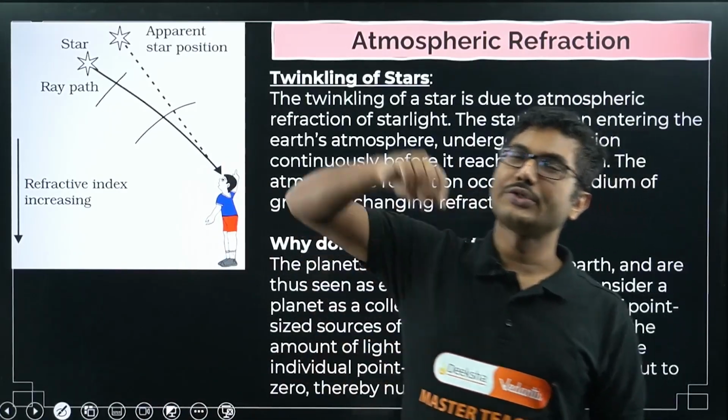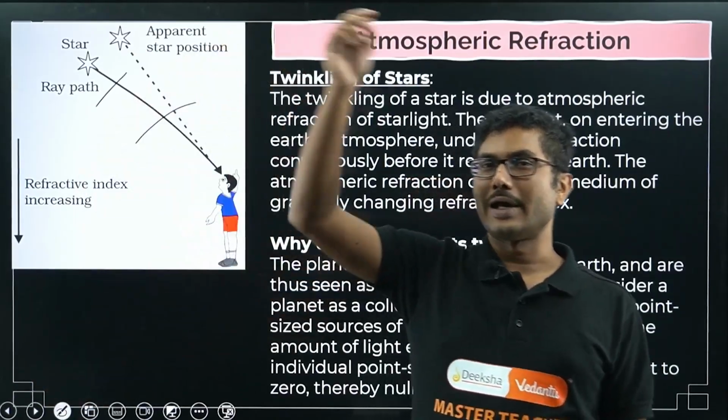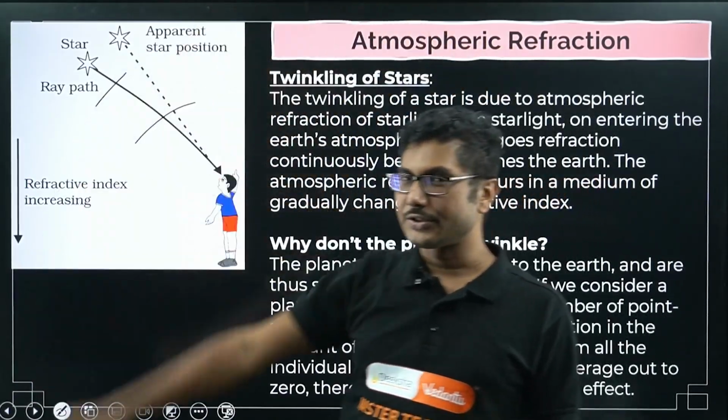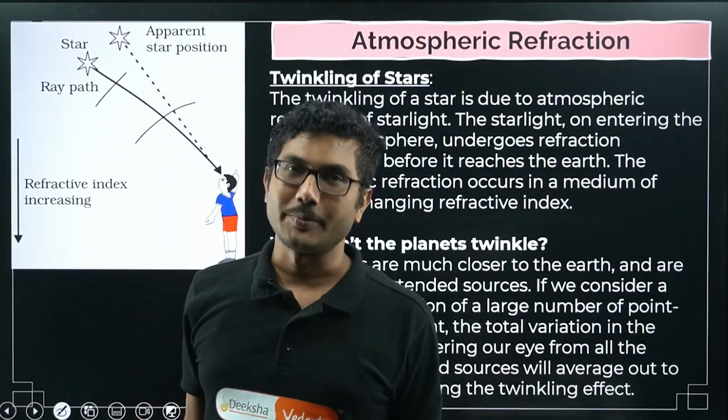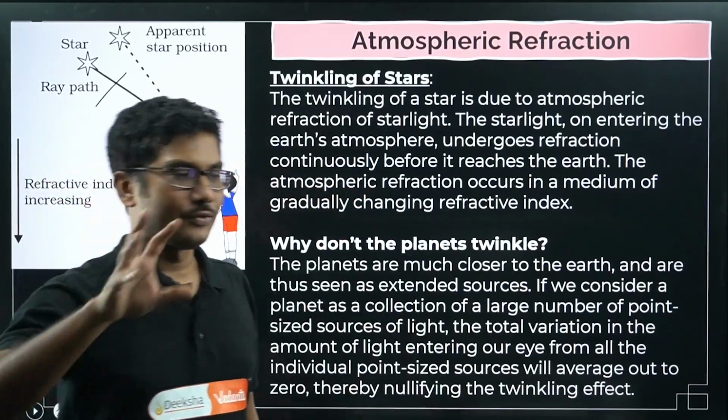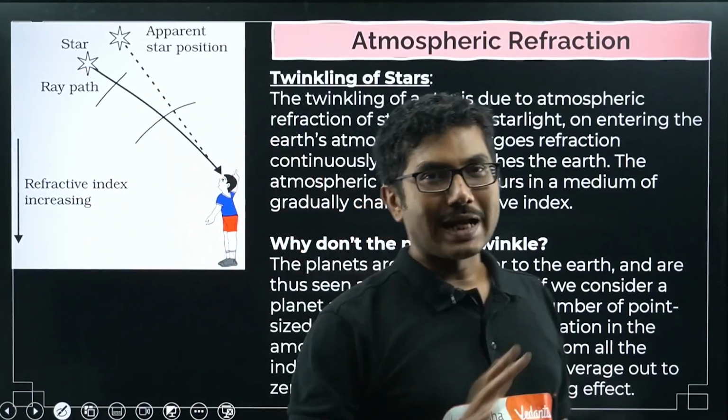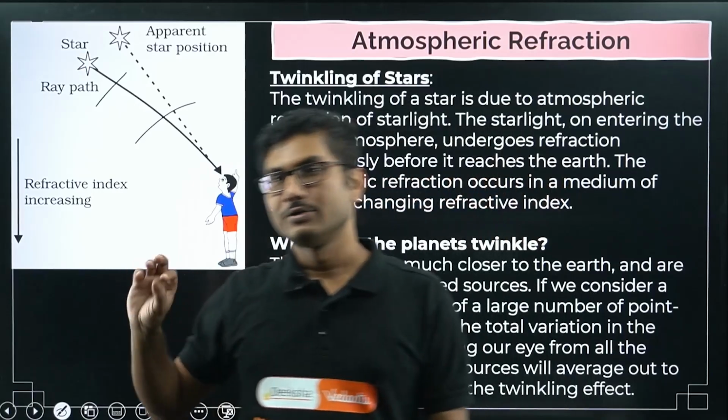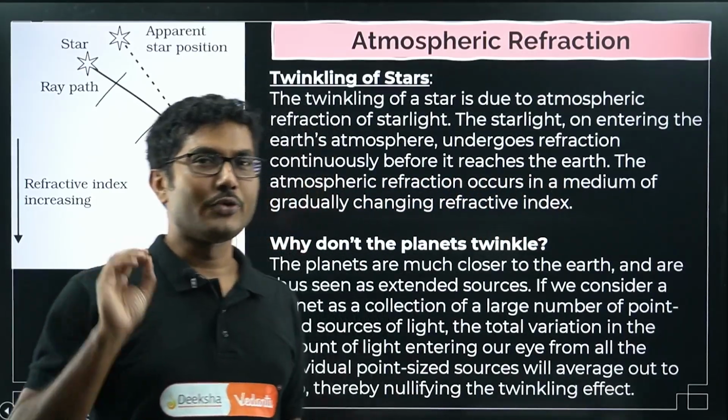If you go outside Earth's atmosphere, where Hubble Space Telescope is located, there will be no twinkling. Stars will be static. If you go to the Moon, stars will be static. There is no atmosphere there, so stars will not twinkle.